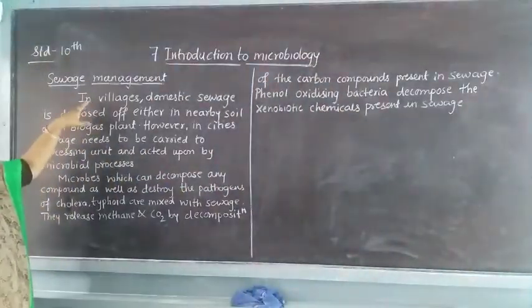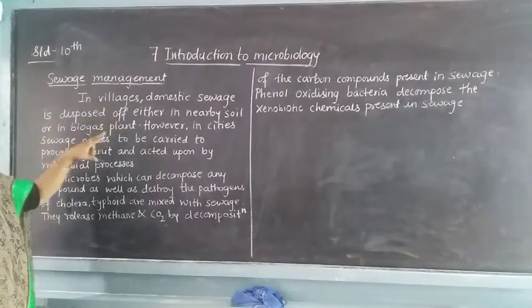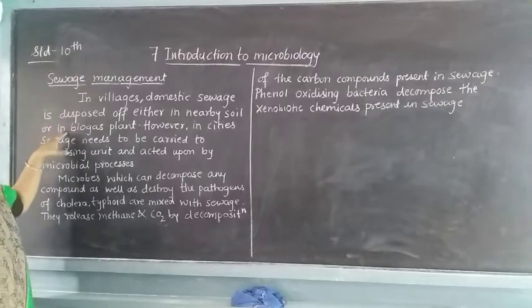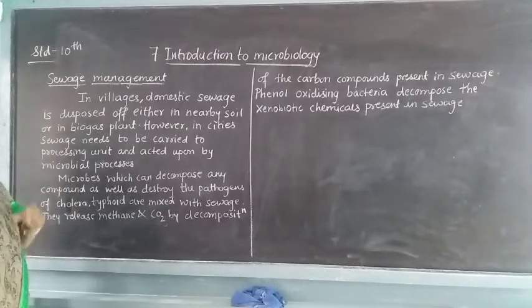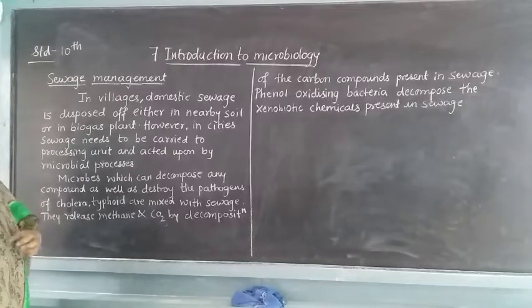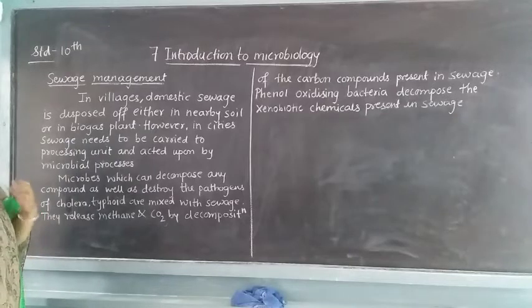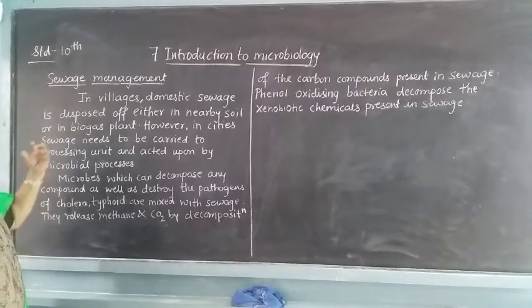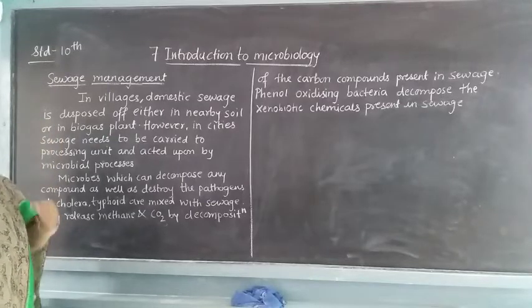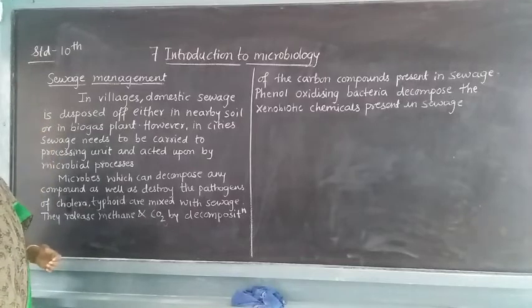See, in villages, domestic sewage is disposed of either in nearby soil or in a biogas plant. Whenever you see, in the case of a village, the domestic waste, the waste which is collected from the houses, or any other such processes, is disposed of either in the nearby soil or in the biogas plant.